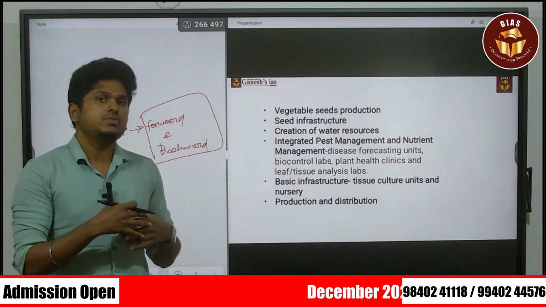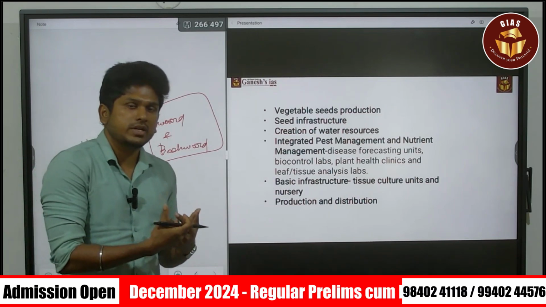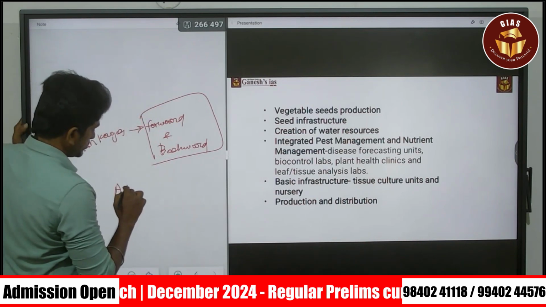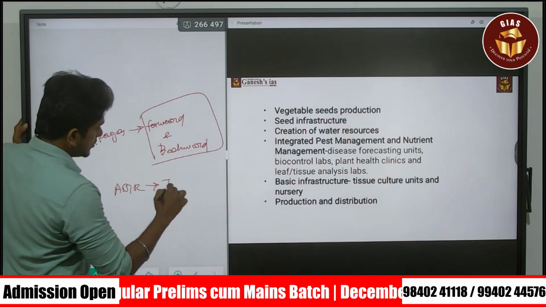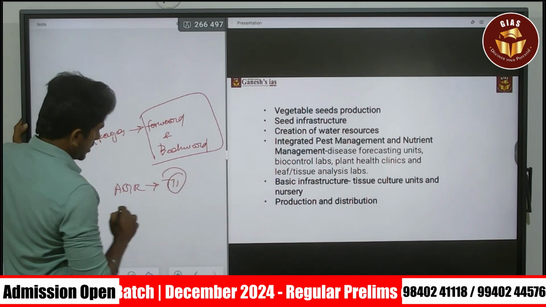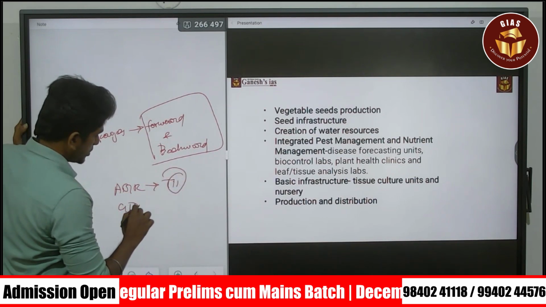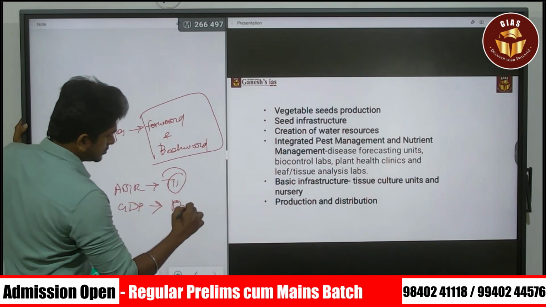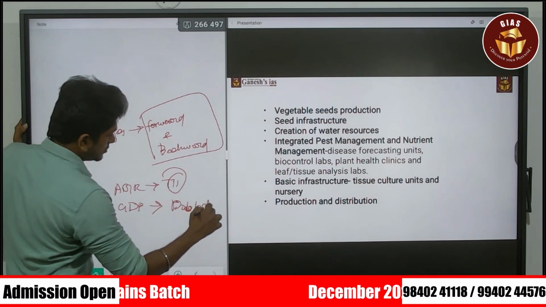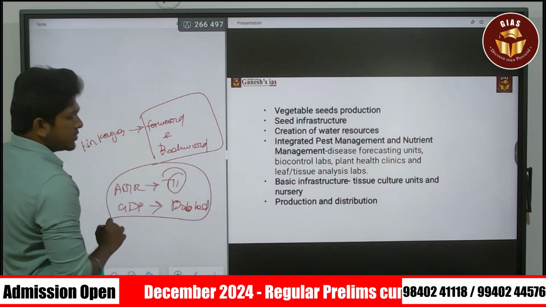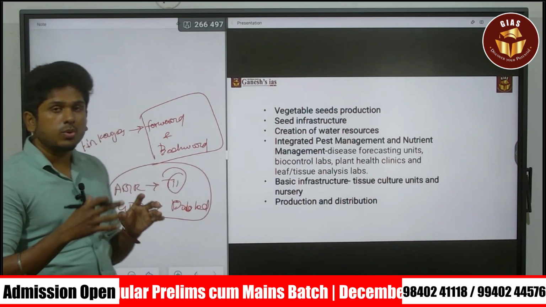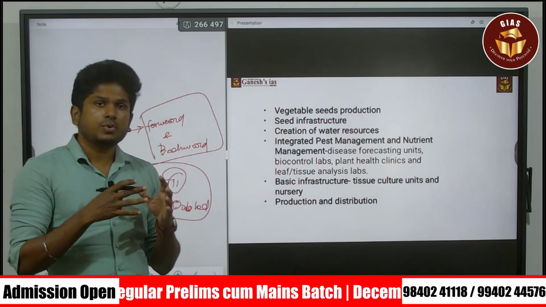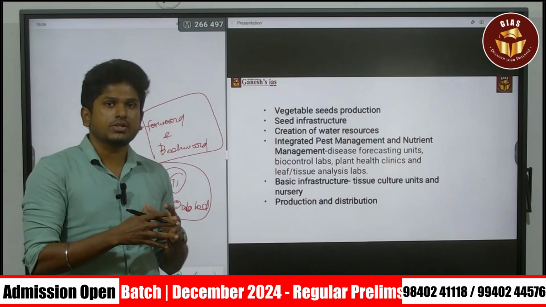There are various ways you can provide factual data related to that question. For example, the annual growth rate is 7%, and also the GDP contribution has actually doubled. Or else you can talk about Sikkim, the organic farming state, which is providing major horticulture production to India.